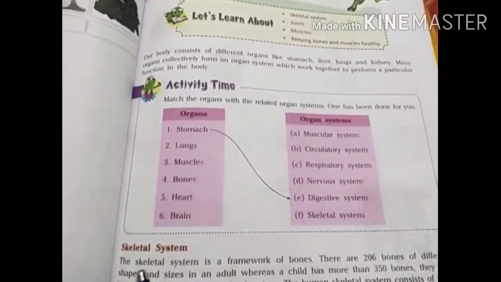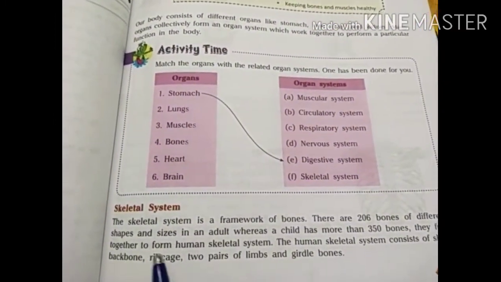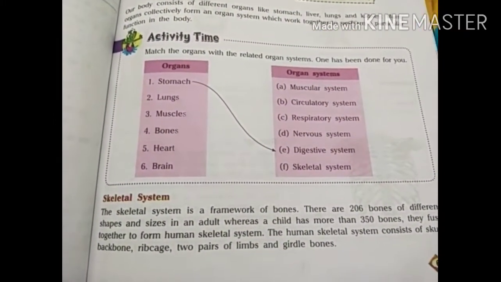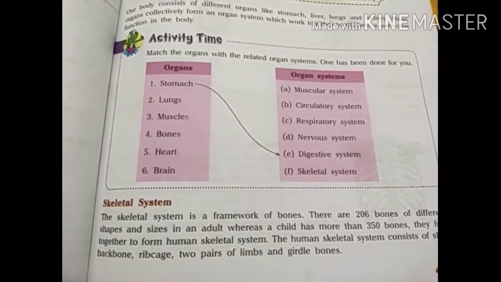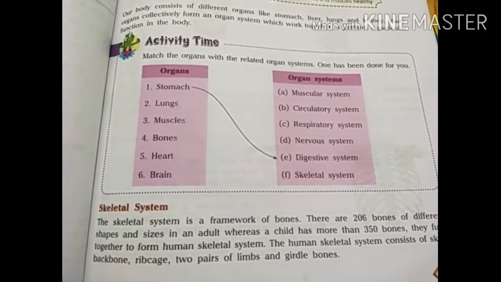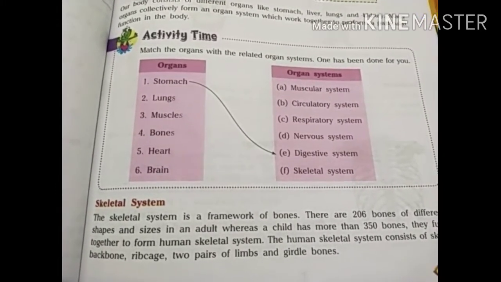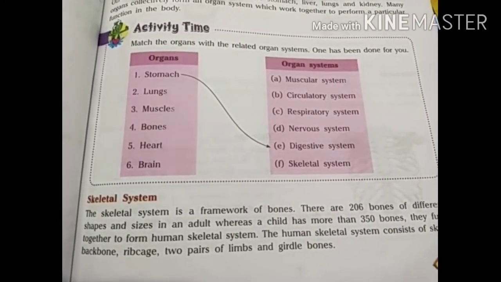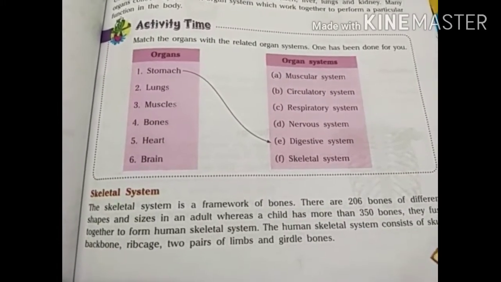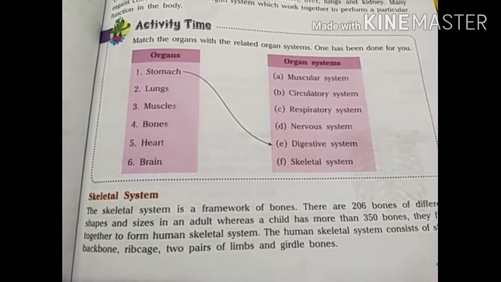Now, what is the skeletal system, children? So the skeletal system is a framework of bones, and you know that in our body there are 206 bones, okay, which are different in shape and size, whereas in a child or a small baby there are more than 350 bones.